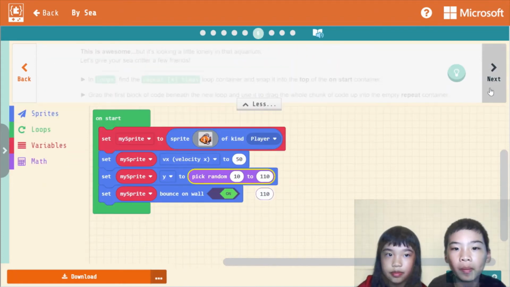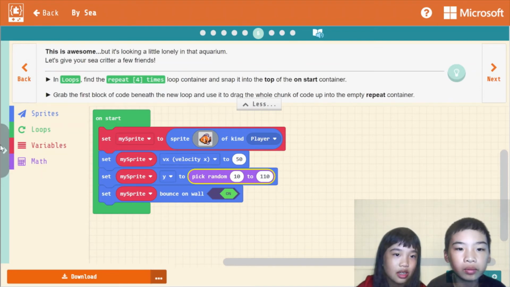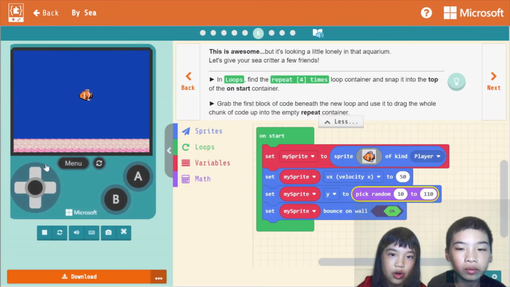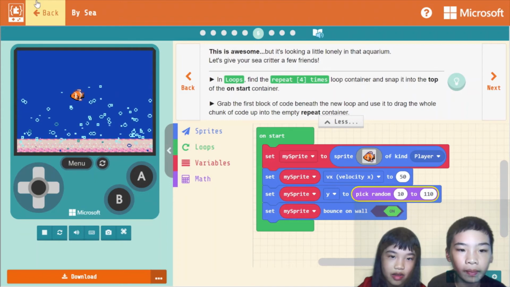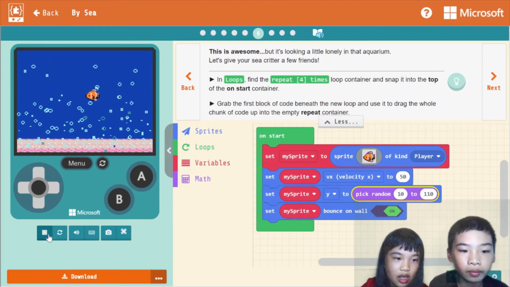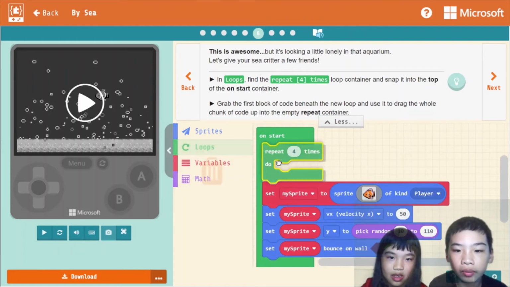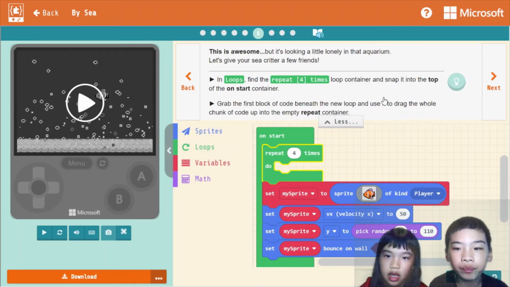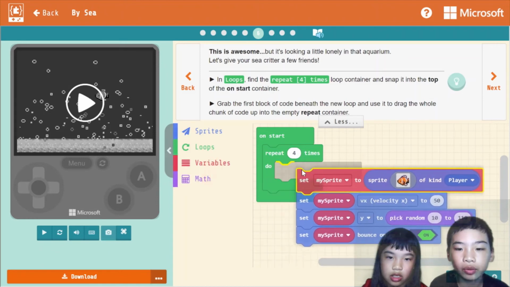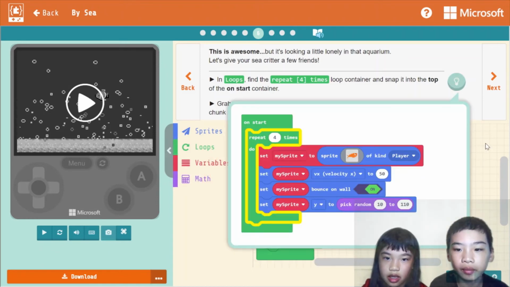This is awesome, but it's looking a little lonely in that aquarium. Let's give your sea critter a few new friends. In loops, find the repeat 4 times loop container and snap it into the top of the on start container. Grab the first block of code beneath the new loop and use it to drag the whole chunk of code up into the empty repeat container. So we're going to make more fishies.